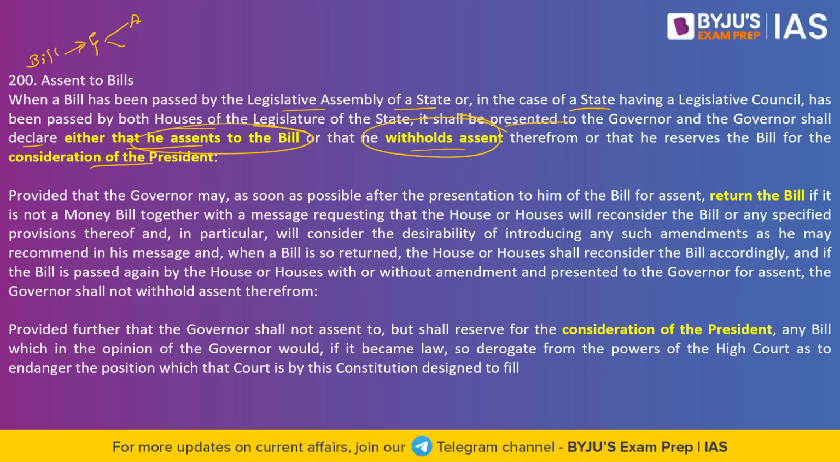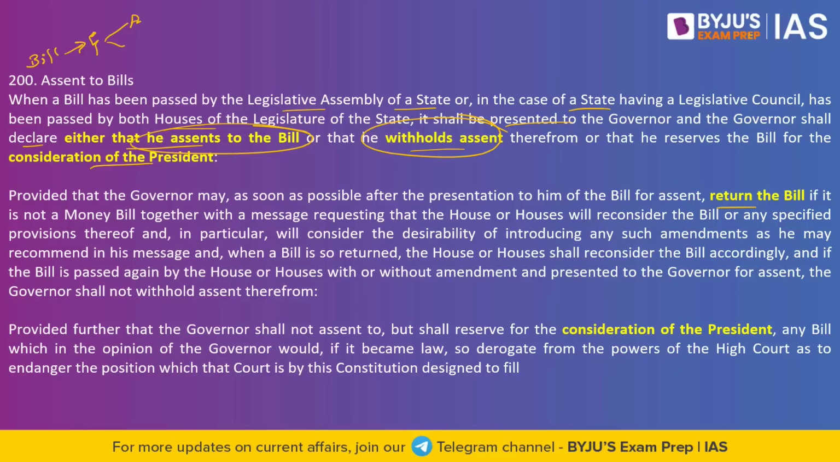However, there is a fourth option as well. That fourth option is return the bill. What is this return the bill? Let's say, for example, the governor feels that there are certain provisions in this particular legislation which may not be good for that particular state. So he says that this is what is the issue with respect to this legislation. He asks the legislators to change it, amend it, or reconsider this particular legislation or a few provisions in it. Once it is sent back to the house, the state legislature will reread it.